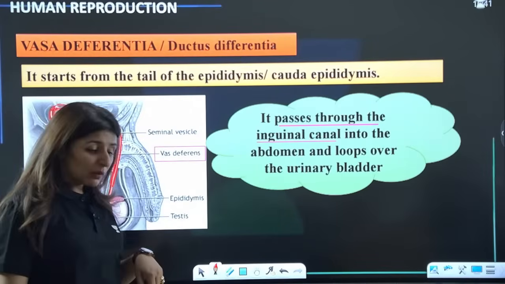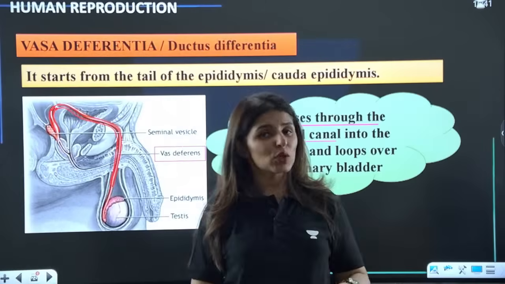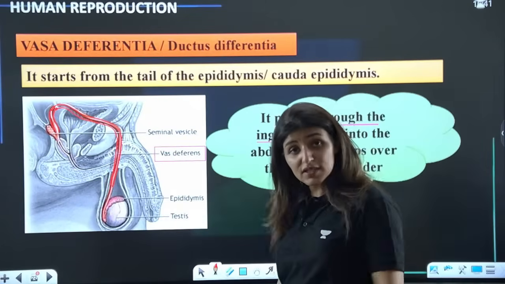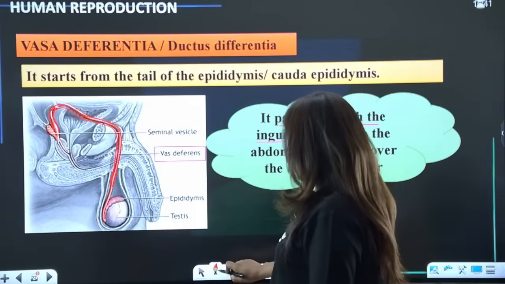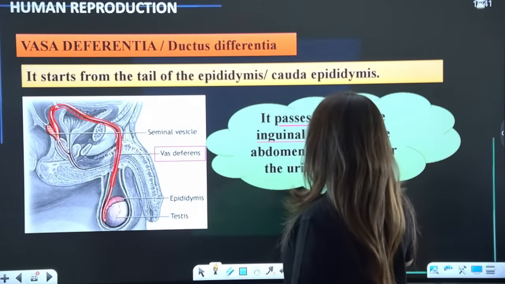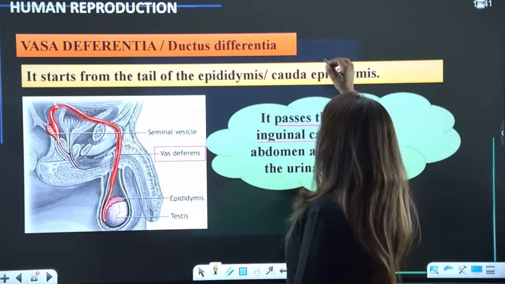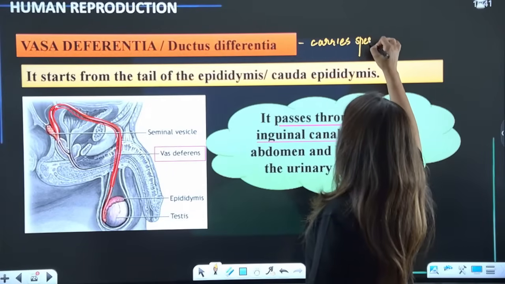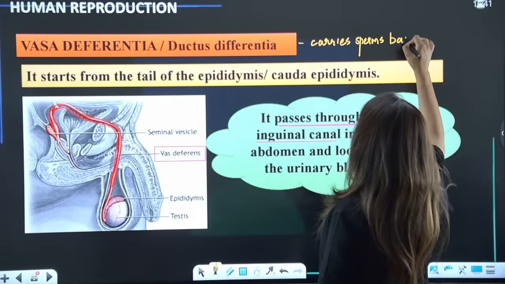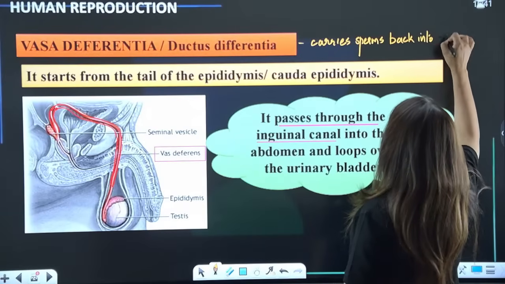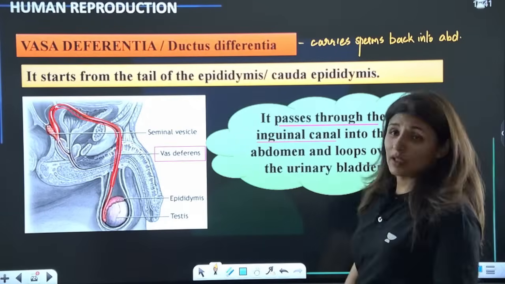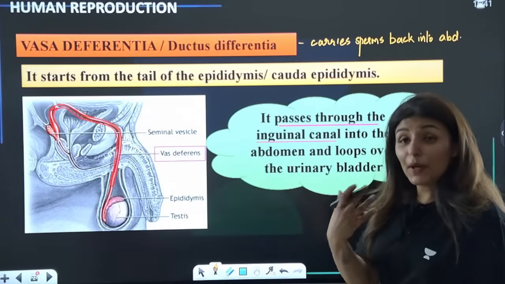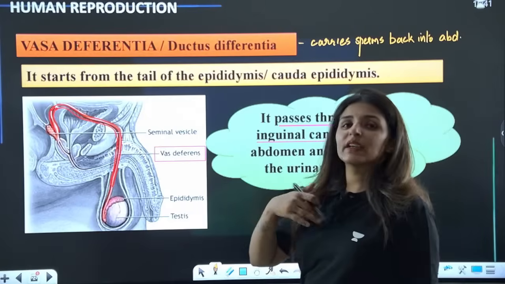I told you in the very beginning, the sperm production requires lower temperature, but storage can occur at the normal body temperature, that is 37 degrees Celsius. So vas deferens carries the sperms back into the abdomen, back into the abdominal cavity. This is the place where sperms will be stored permanently before they are ejaculated.